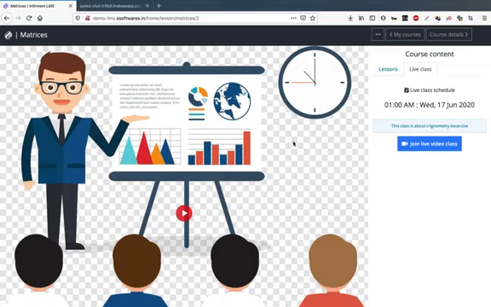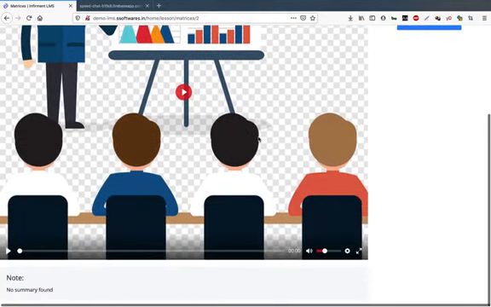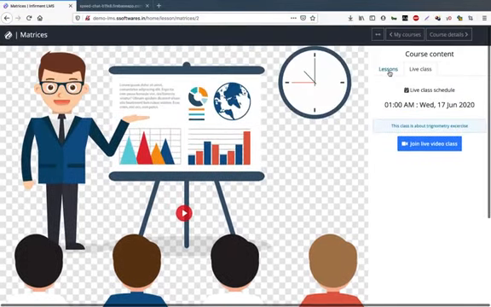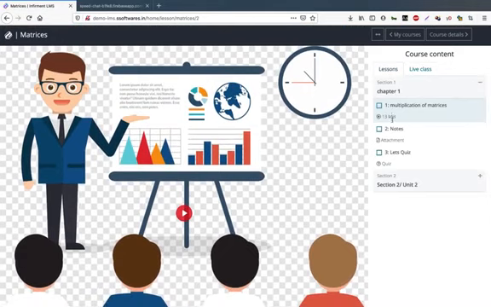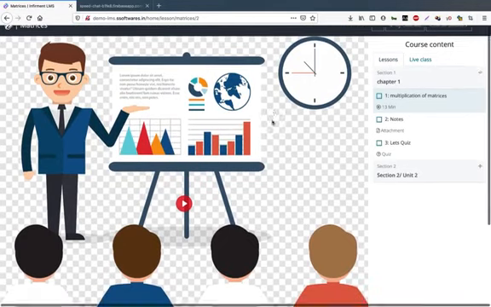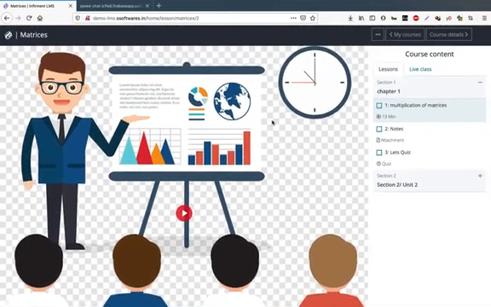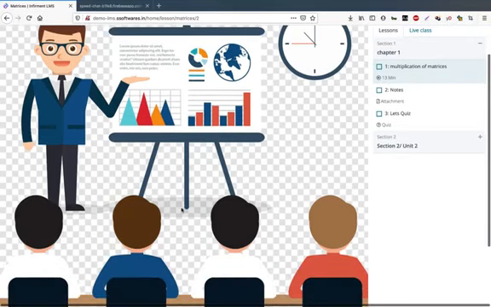And on the left hand side he will see the content of that chapter or lesson. The content could be a video, a document, a PDF file, an Excel file, audio, a photo, it could be anything. So suppose it is a video, the student will click on play.